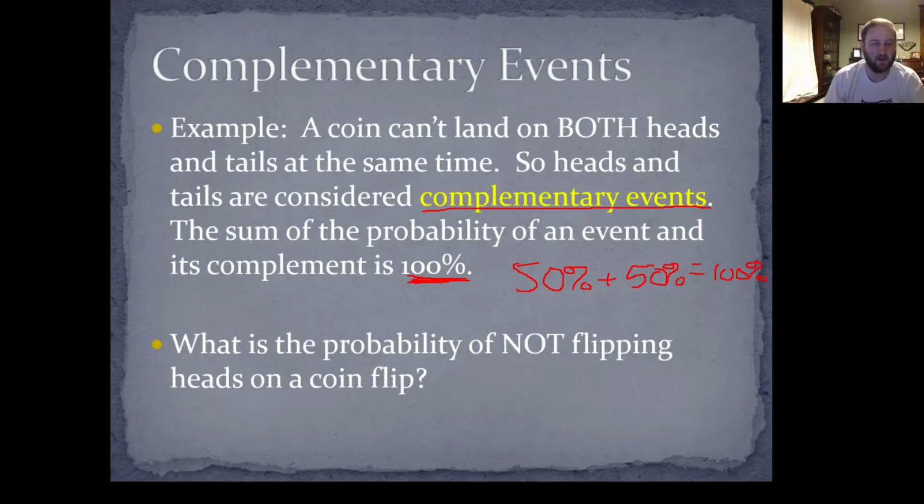Okay. So it says, what is the probability of not flipping heads? Okay. Well, if you don't flip heads, you're flipping tails, right? So the probability of flipping heads is 50%, right? Well, if we don't flip heads, the only thing that's left is flipping tails. So the probability of not flipping heads is also 50%. Okay.